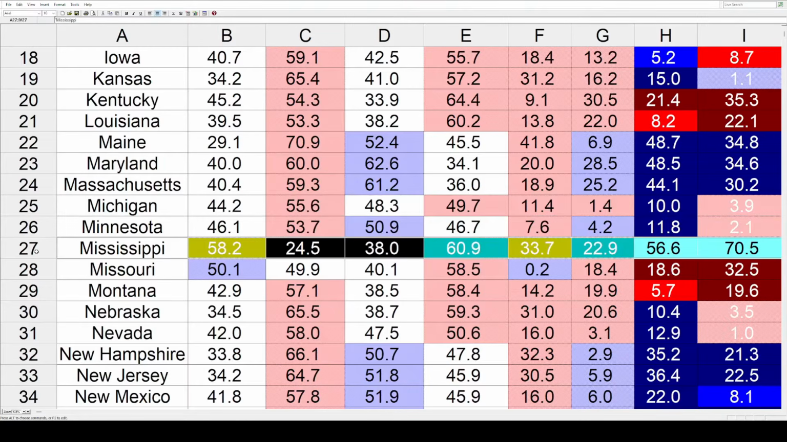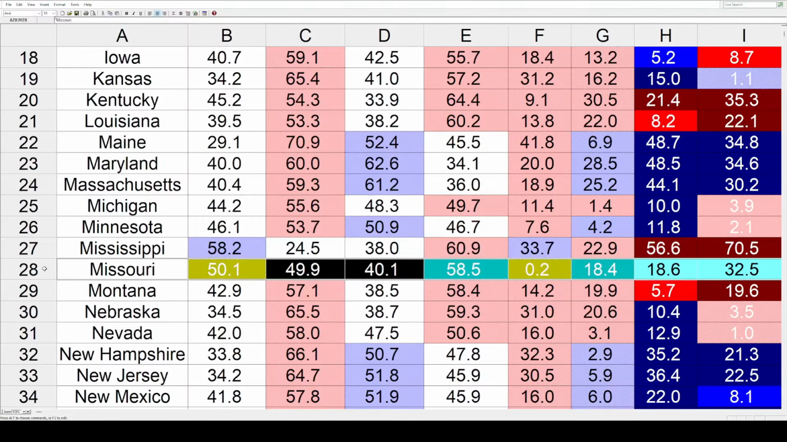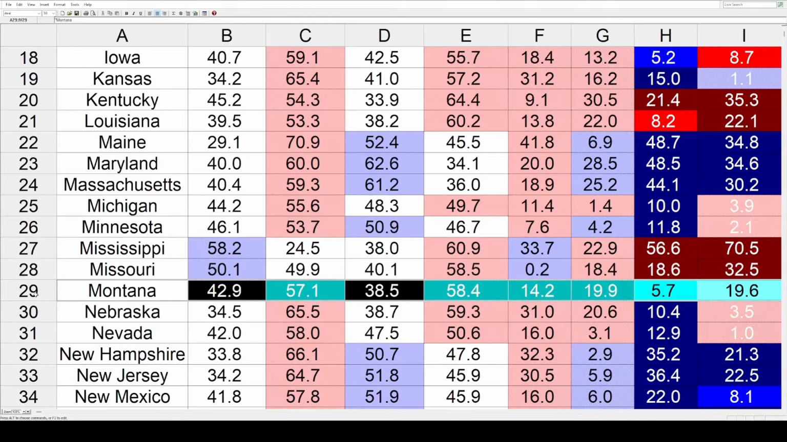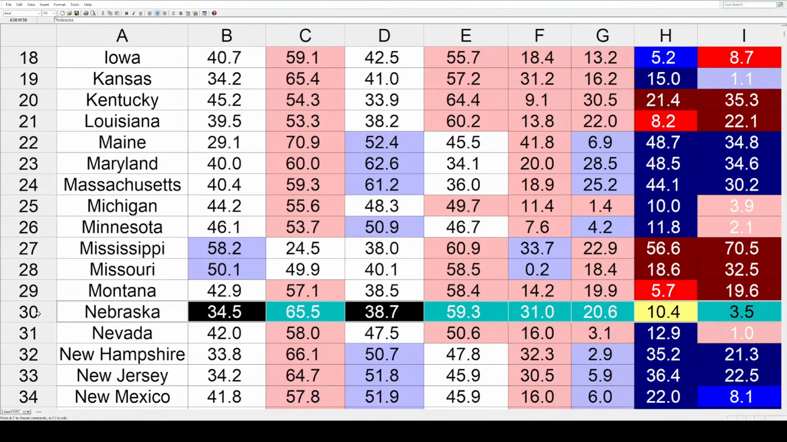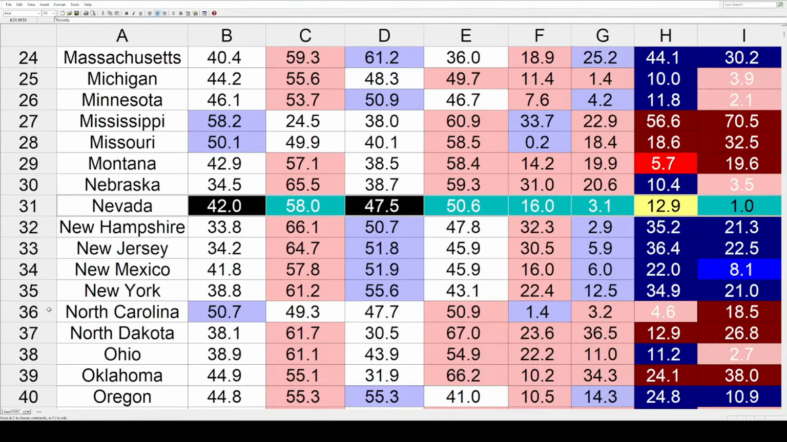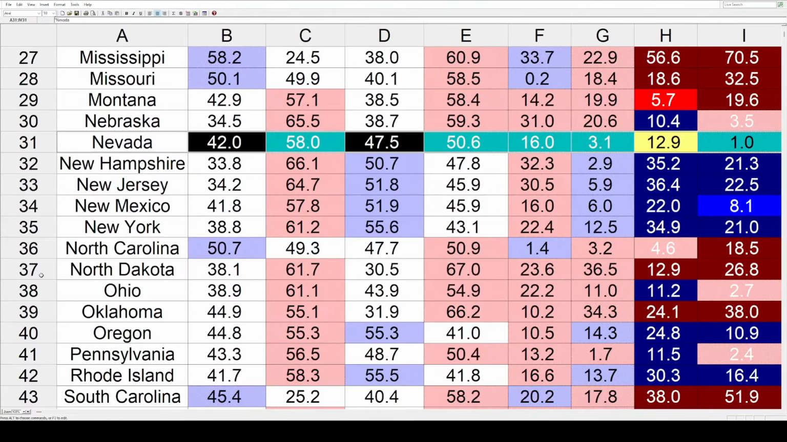Then in Mississippi, this state had the biggest trend out of all the states. It comes in at an astonishing 70.5% toward the Republicans. Missouri is also up there at 32.5, Montana 19.6, Nebraska same direction but way less at 3.5. Then in Nevada, they had the smallest trend out of all the states. That comes in at a tiny 1% toward the GOP.